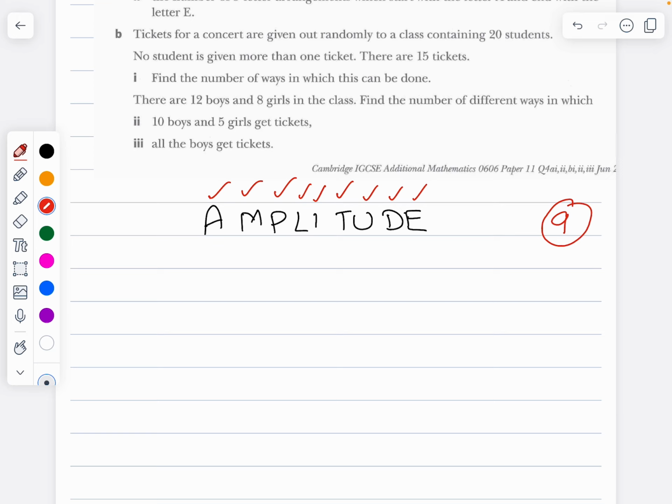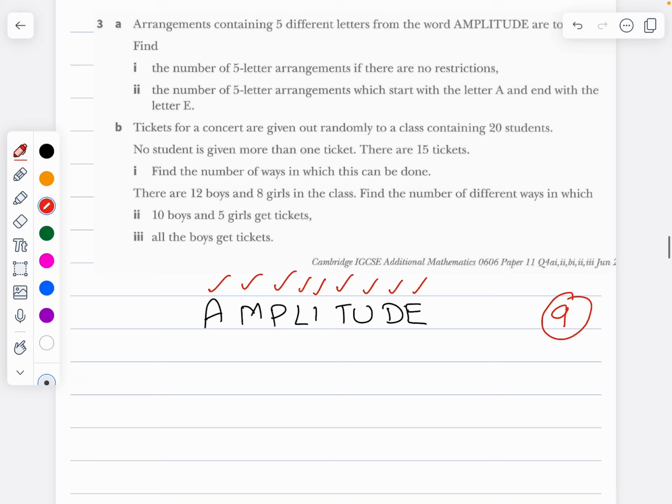It should be an easy question, because we are selecting 5 out of 9, and we are arranging them. Whenever it is arrangement, it's going to be permutations. So out of 9, I am selecting 5, so 9P5, which is 15,120.